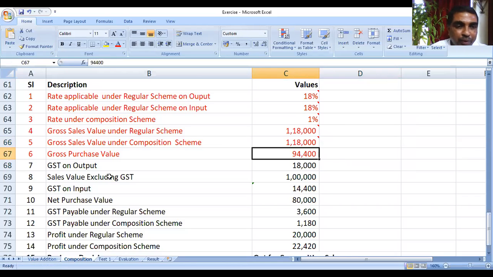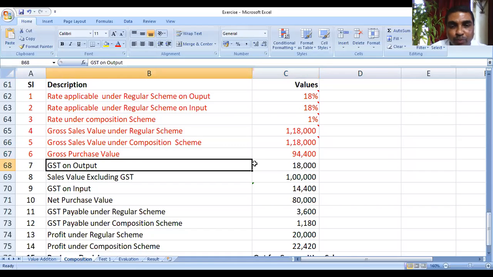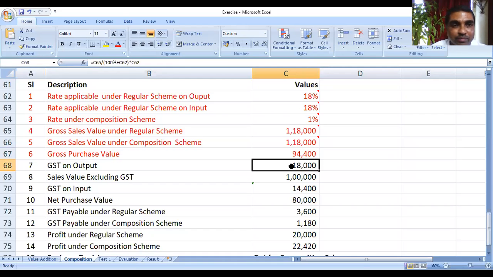Okay. Next point is how to compute GST on output. You see what formula we have used? GST on output: total value divided by 100% plus 18%, multiplied by 18%.